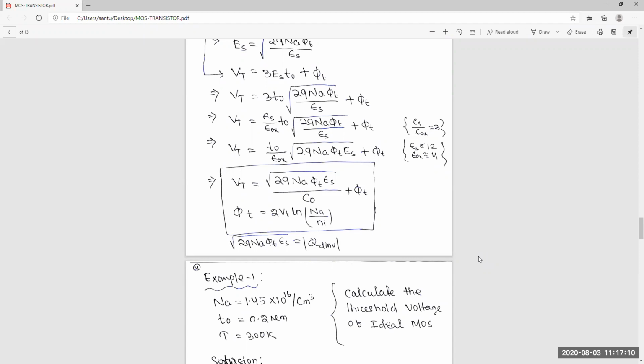The numbers are very simple, so you can easily solve it. Ni is equal to 1.45 into 10 to the power 10 per centimeter cube.